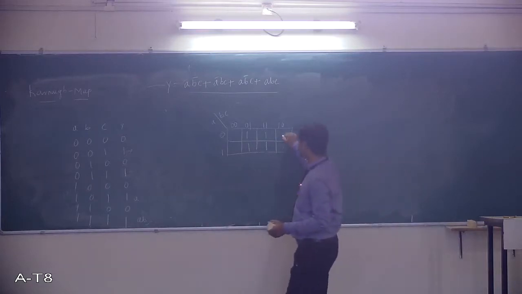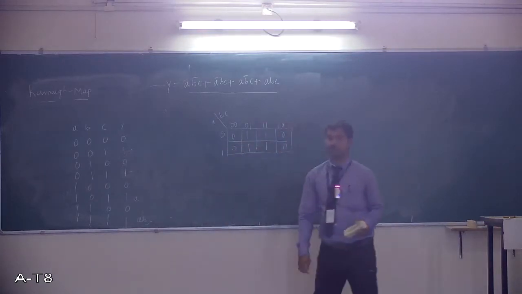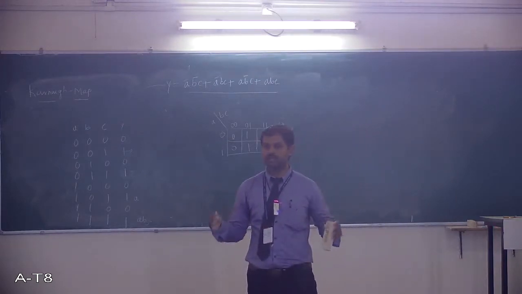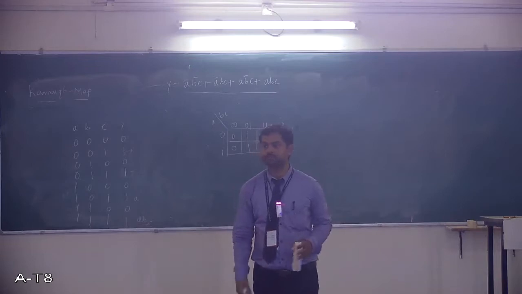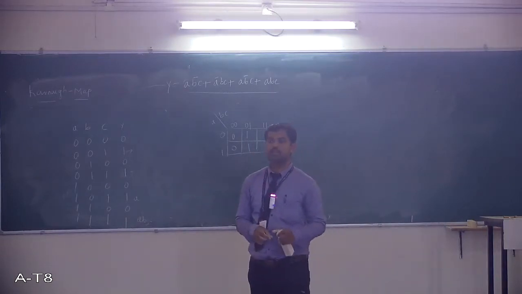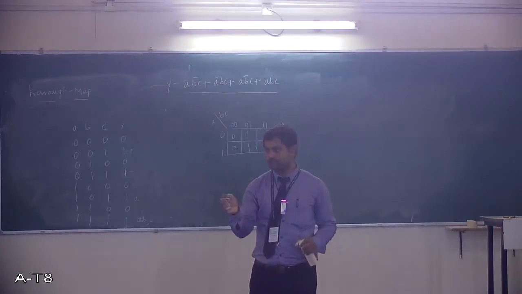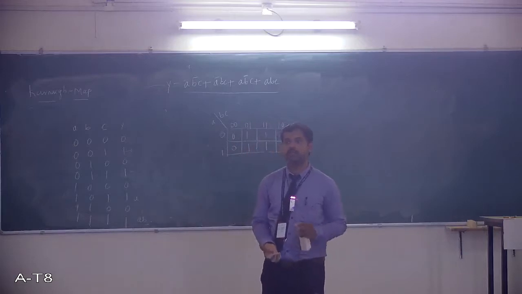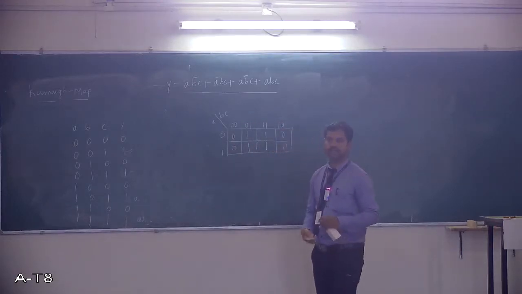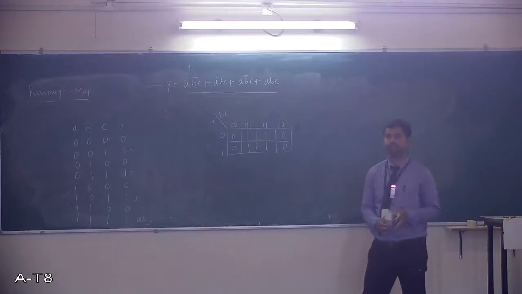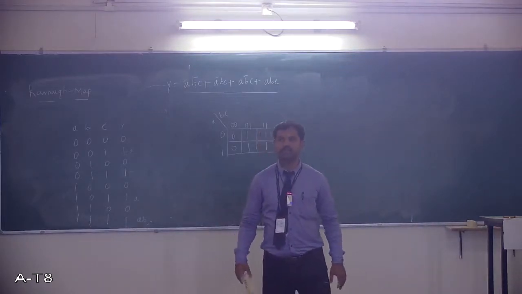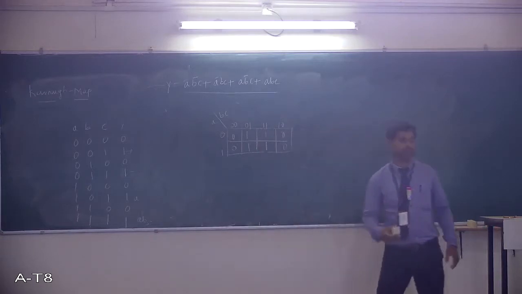The remaining cells you have to represent with zeros. This is locating ones and zeros in the K-map, the second step: put the number of cells, identify the min terms, locate all the min terms with logic 1, and the rest with logic 0. We'll see the next step in the next class. Got this? Any doubts? Again, we'll discuss in the next class. Thank you.